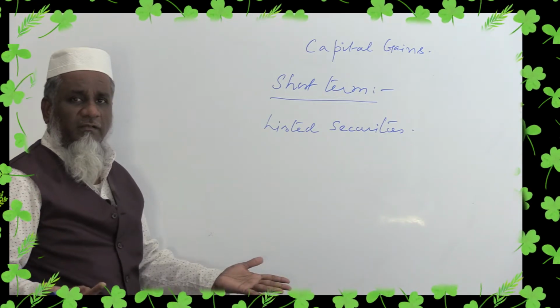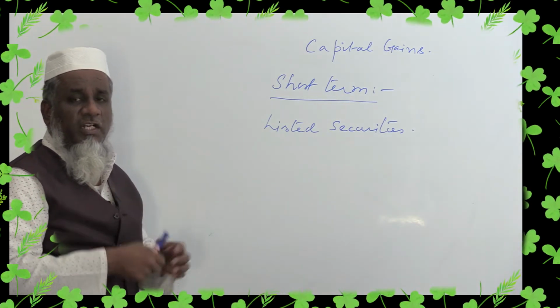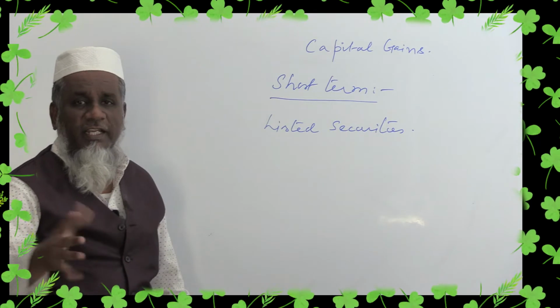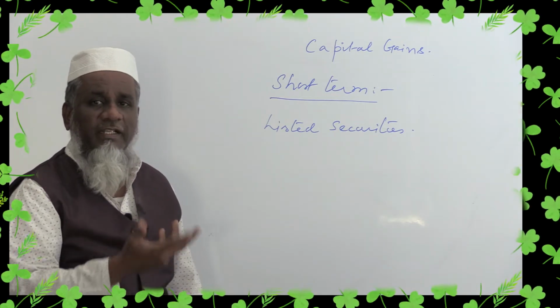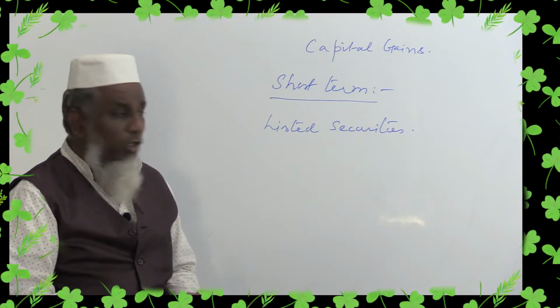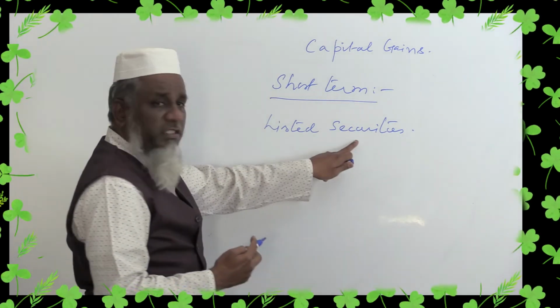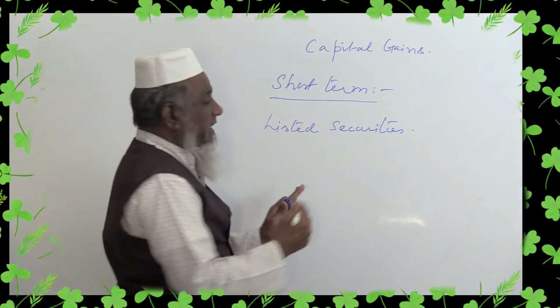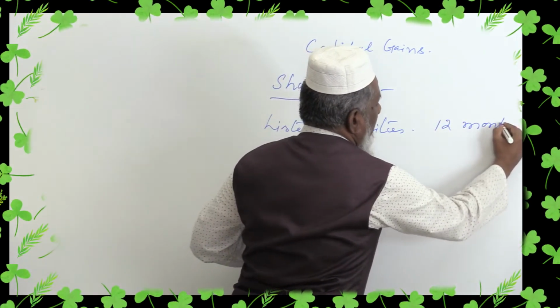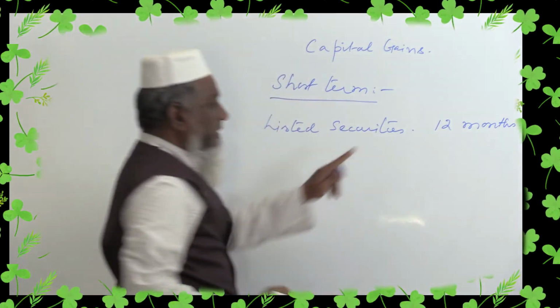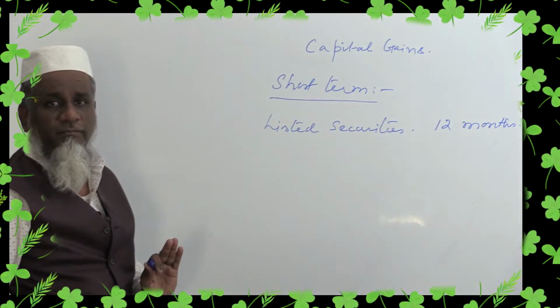It is very clear. When it is registered in any stock exchange in India, it is called a listed security. Now you can understand, if a listed security is transferred within 12 months, it is called short term.